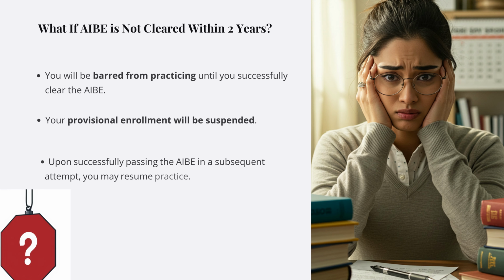What if you don't clear the AIBE within 2 years? Your provisional enrollment will be suspended, and you'll be barred from practicing law until you pass the exam. However, once you clear it in a later attempt, your right to practice will be reinstated, and you can continue your legal journey.